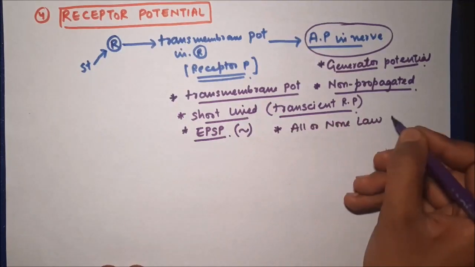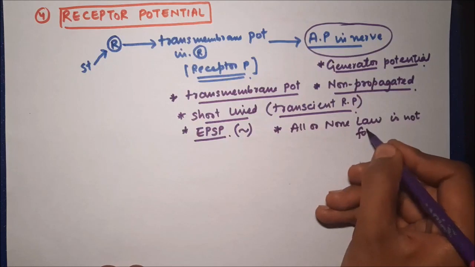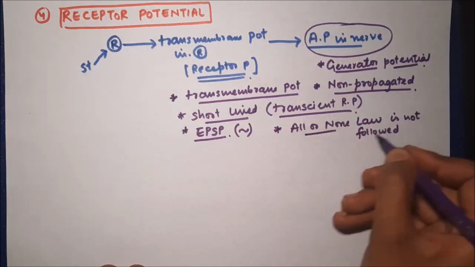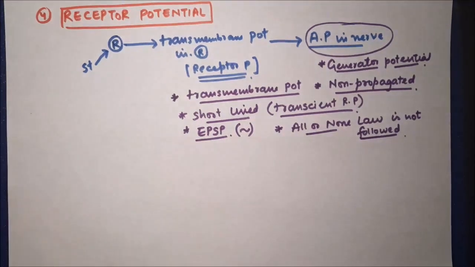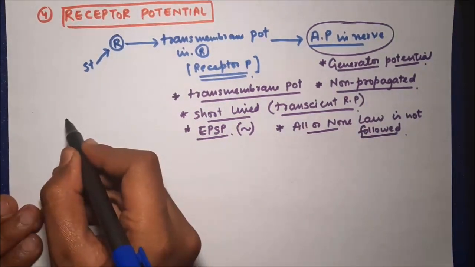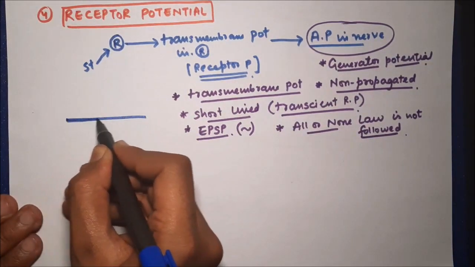Because it results in generation of action potential in the sensory nerve. And the last property of receptor potential is that it does not follow the all or none law. Now, without wasting any time, let's move to the mechanism of generation of receptor potential by taking the example of Pacinian corpuscle. So let us try to understand Pacinian corpuscle first.